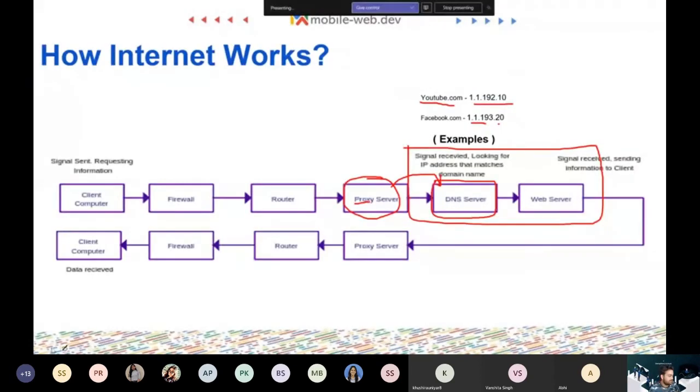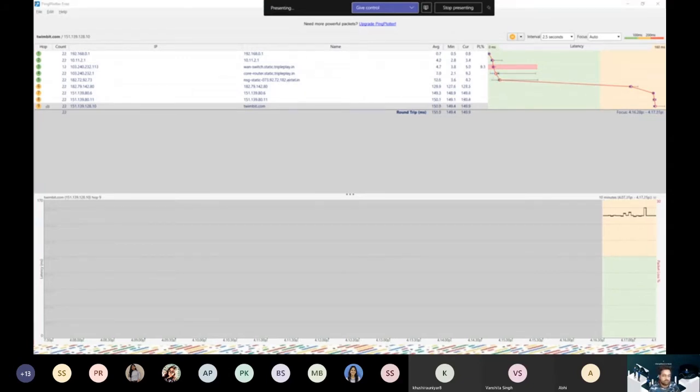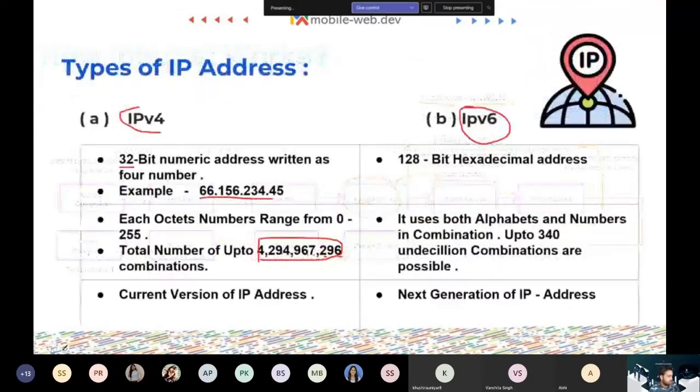So guys, that's even smaller than a blink of an eye, and it is traveling the whole world in this case in just this fraction of a second, 150 milliseconds. So that is how efficient today's internet is. And that is all because of these IP addresses. So IPv4, IPv4, IPv4, nobody is using IPv6 in this case. These are domain names which have their own IPv4 addresses. So pretty cool, right? Let's see what else we have.